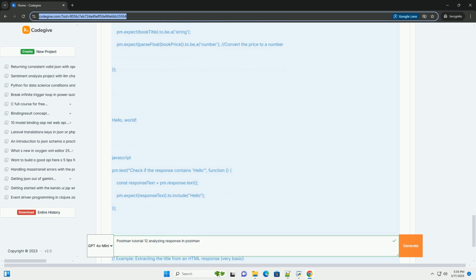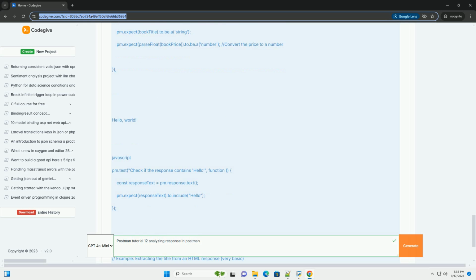5. Handling different data types: working with numbers, strings, arrays, and nested objects. 6. Performing calculations and comparisons: performing arithmetic and logical operations on response data. 7. Extracting data from XML responses: using XML to JSON to parse XML and extract data. 8. Handling different response types, text and HTML: accessing the raw response body.